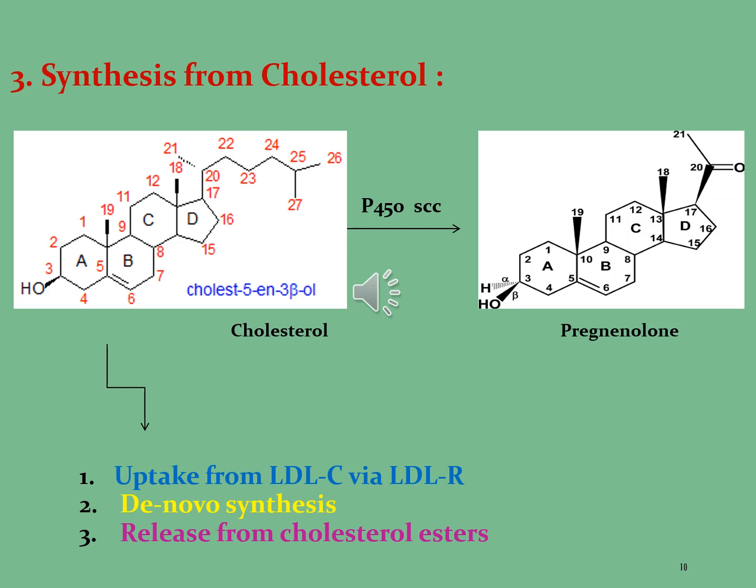Now we will see where the cholesterol comes from and how it is used for the synthesis of different types of steroidal hormones. In the first step, the cholesterol is taken up from LDL-C via LDL-R, that is the low density lipoprotein receptor, a mosaic protein of 839 amino acids, after the removal of a 21 amino acid signal peptide, that mediates the endocytosis of cholesterol-rich LDL.